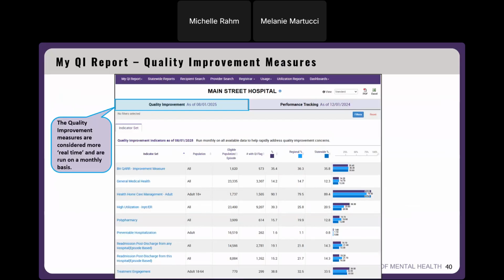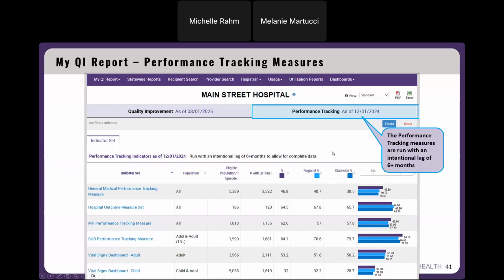Okay, on the QI report screen, I'm logged in as Main Street Hospital, and you can see up at the top we have our quality improvement tab. Again, these are more real time, and right now they're as of 8/1/2025. And then if you tab over to the performance tracking measure set, these are as of 12/1/2024. And again, these have an intentional lag of 6 or more months to allow for that complete data to come in. So just wanted to update everyone that these measure sets have been separated by tabs now in the application.